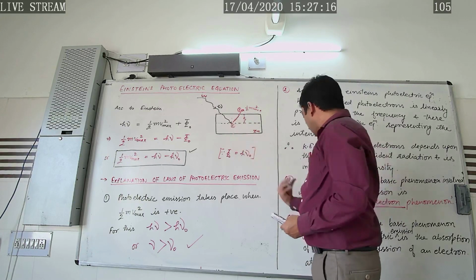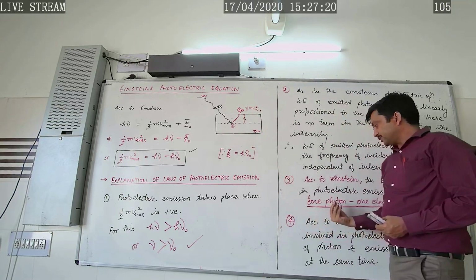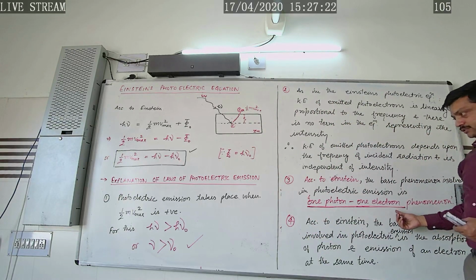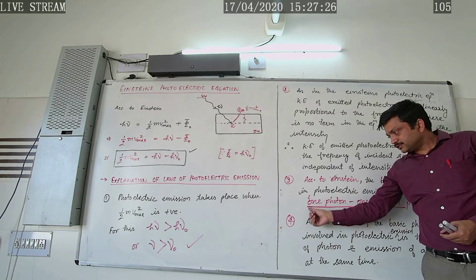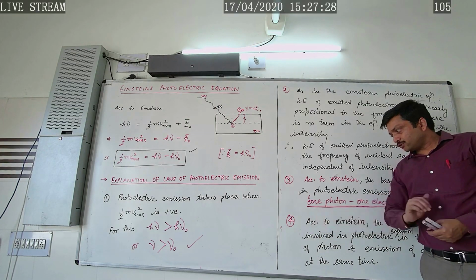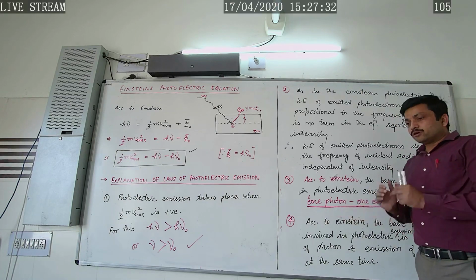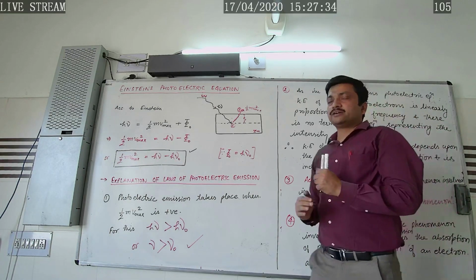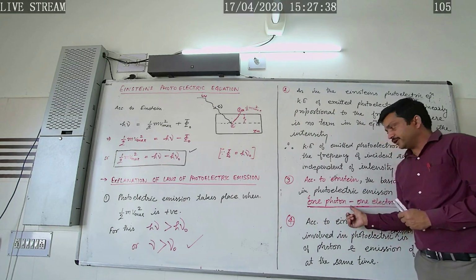As a result, a greater number of electrons will get ejected from the metal surface. Hence in this way it verifies the law of photoelectric emission, that is, the number of photoelectrons ejected from the metal surface depends upon the intensity and is independent of frequency.